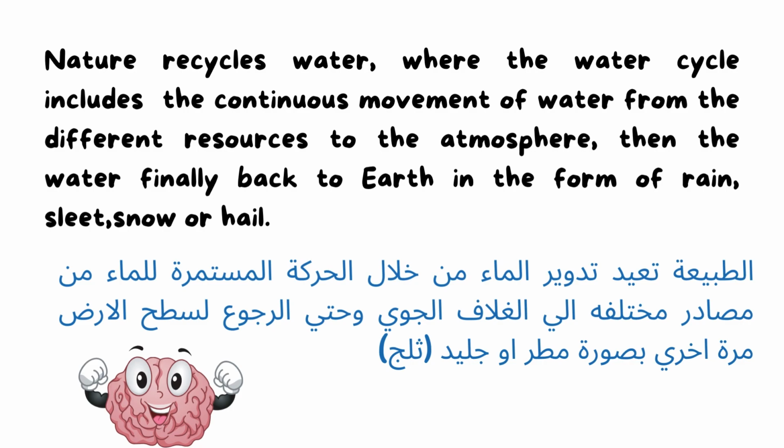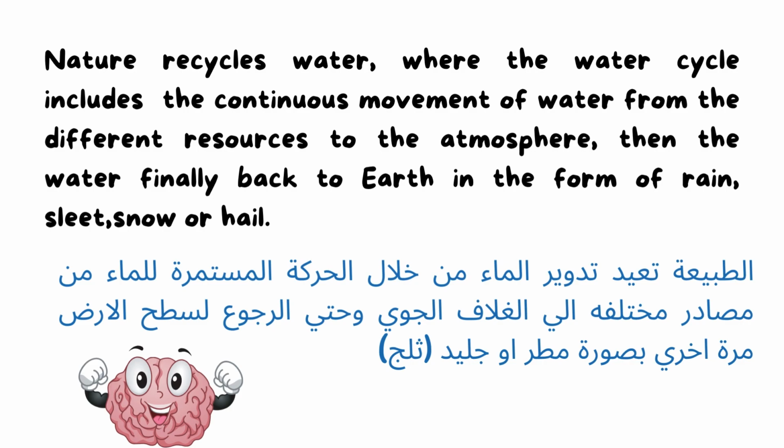So the water cycle includes the continuous movement of water from different resources, such as oceans, seas, and rivers. Water evaporates from these resources to the atmosphere in the form of water vapor. Then water finally comes back to Earth in the form of rain, sleet, snow, or hail. So this is how nature recycles water. I hope this point is clear.